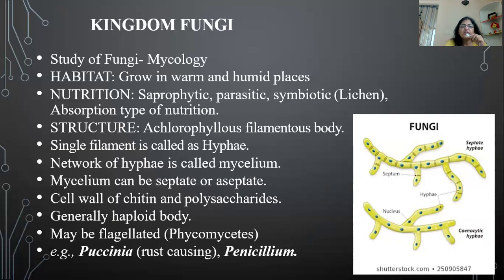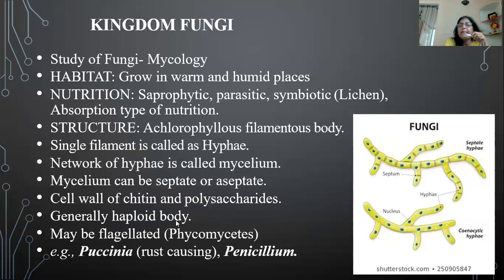Fungus cell wall is very hard and very resistant to different types of antibiotics and the harsh conditions of the environment. It is due to the presence of a special chemical in their cell wall, that is chitin. This chitin makes the cell wall of fungus very hard. Along with chitin, they also have different types of polysaccharides.